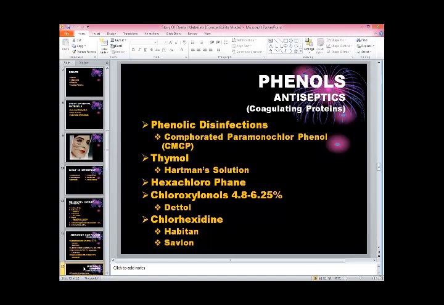So this phenol group we are using in dentistry, and in these days we all are affected by the virus known as coronavirus. I talked about the halogen group. I talked about the ammonium compounds. I talked about the phenol group. These three groups are very, very important in these days.